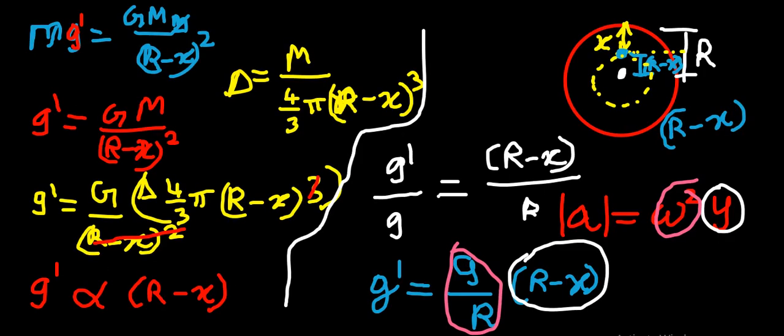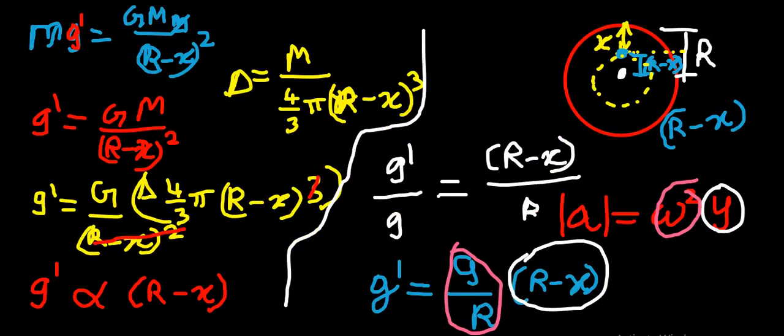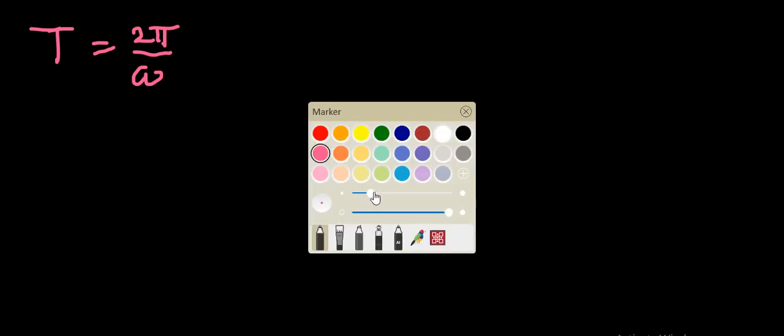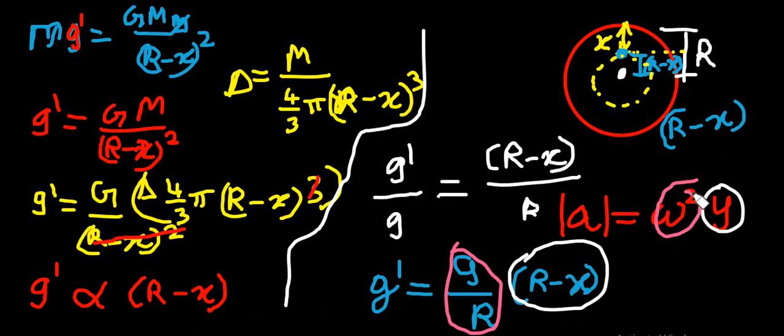So we have to find the time period. The question asked here is the time period. For that reason, for a simple harmonic motion, time period is equal to 2 pi by omega. From the above equation, omega square is taken as G by R. I'm just showing you that: the pink color is omega square, y is the displacement, a is the acceleration, G dash is the acceleration due to gravity.